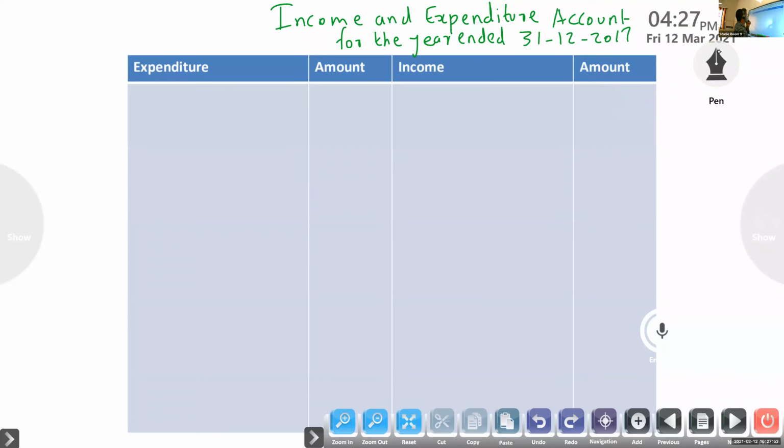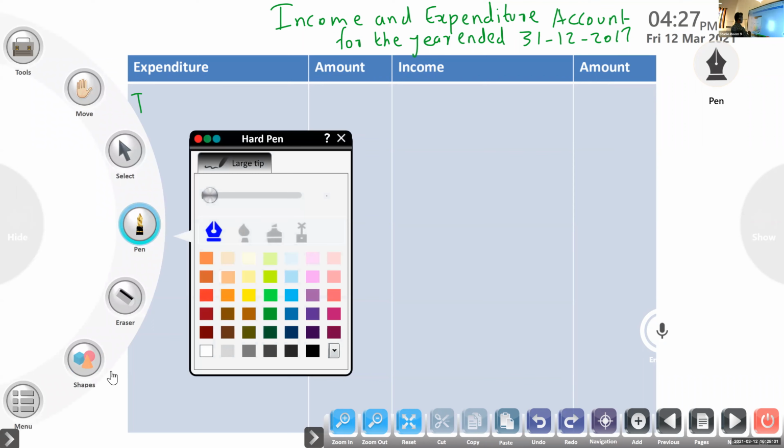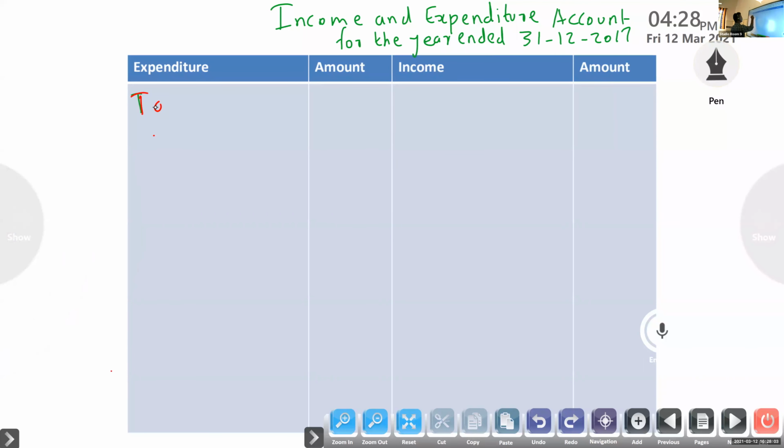First, charity, no adjustments. Next, rent and taxes. An adjustment is there: outstanding rent.